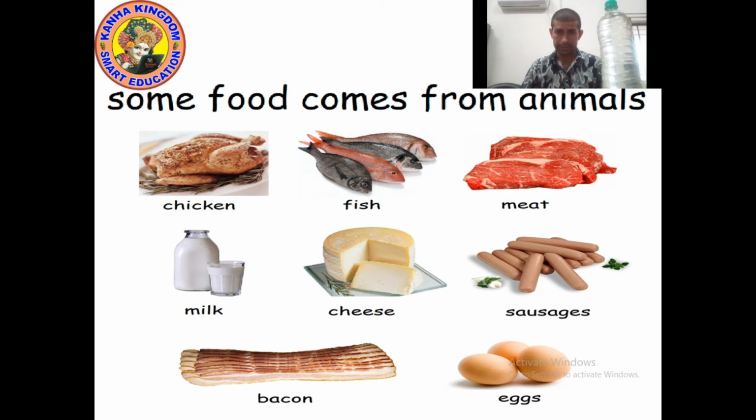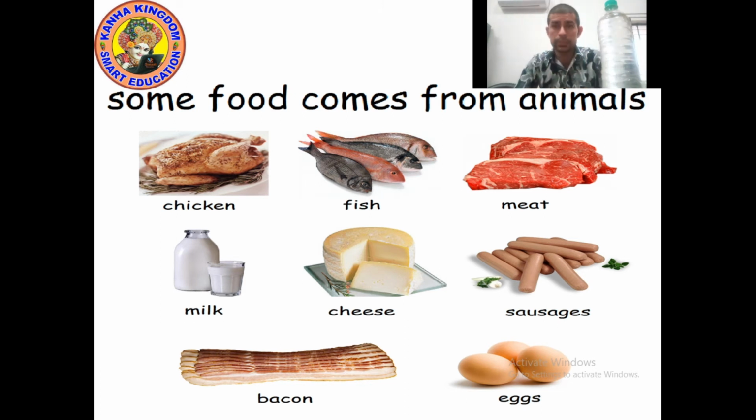Milk, yes, milk is also an animal product. Like cow gives milk, buffalo gives milk, goat gives milk, and we drink milk. Cheese, yes, we make cheese from milk.